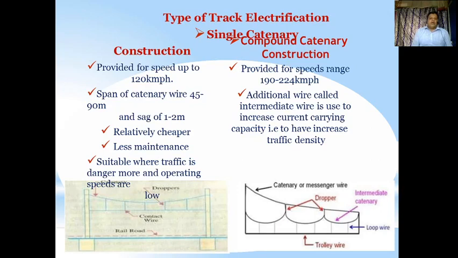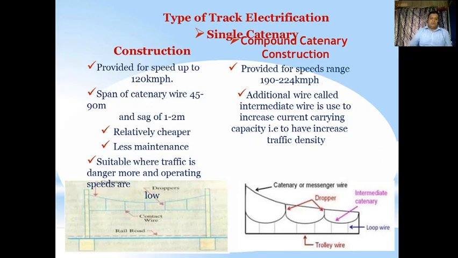Whereas single catenary is much cheaper, needs less maintenance, and is suitable where traffic is light and operating speeds are low.